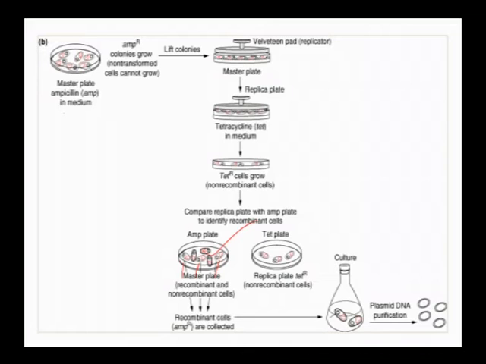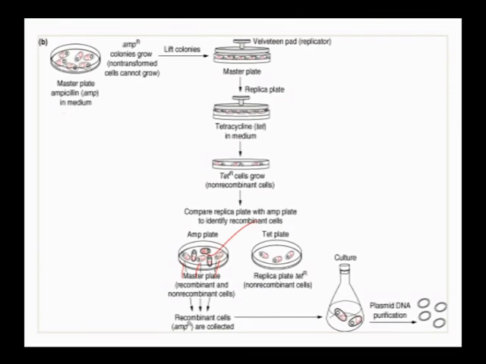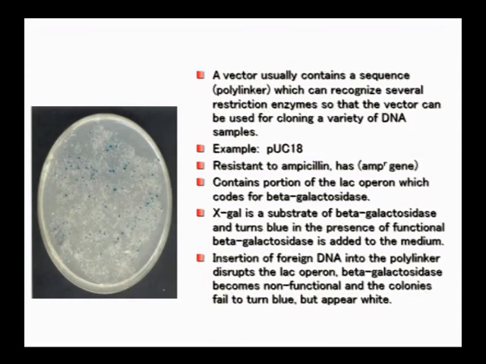Hence, insertional inactivation is a procedure for selecting the recombinants from non-recombinants. Even with these antibiotic resistance gene markers, it is a tedious process because we have to do master plating, replica plating, and it is a lengthy process. By using some other selectable marker gene like the lacZ gene in any of the vectors, in a single plating itself we can select the recombinants from non-recombinants.